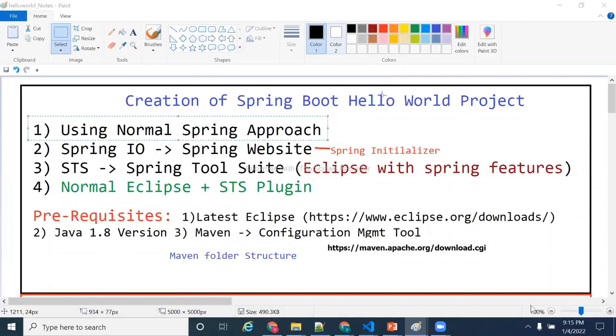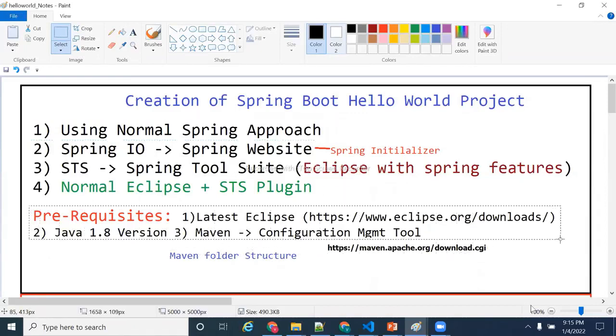Yes, fine. Now, first of all, what are the prerequisites to continue with our complete course, as well as this hands-on? I mean prerequisites not related to hardware and software details. We should have the latest Eclipse.